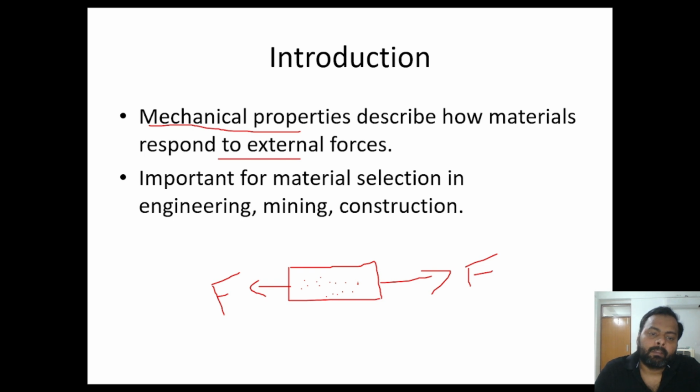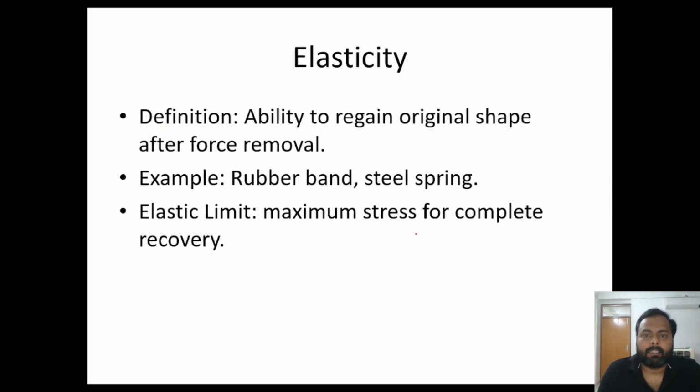Mechanical properties are very much important in engineering, material selection, mining and construction, as different materials behave differently upon the action of external forces. So we'll move to the first property, that is elasticity. Elasticity is the ability of a material to regain its original shape after the force is removed.